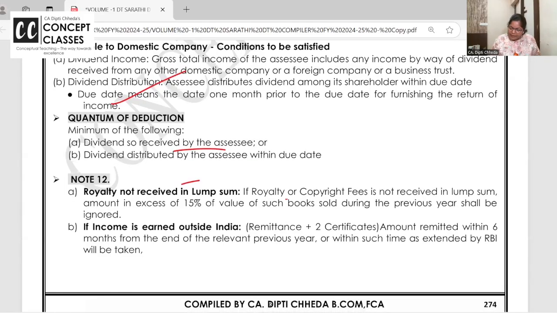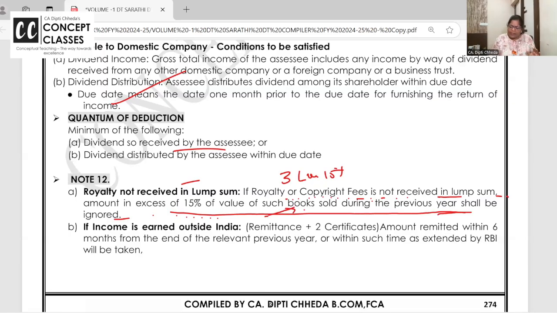Royalty, if it is related to that author and all, if it is not received lump sum, then amount in excess of 15% during the previous year will be ignored. Royalty received will be taxable, but deduction will be 3 lakh or 15% of the value of the book sold.